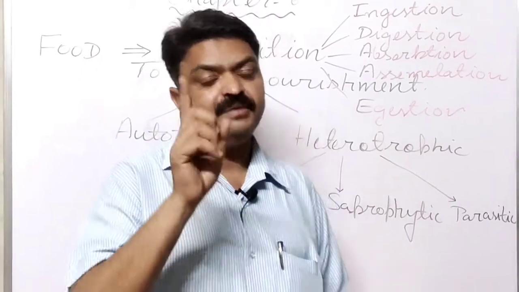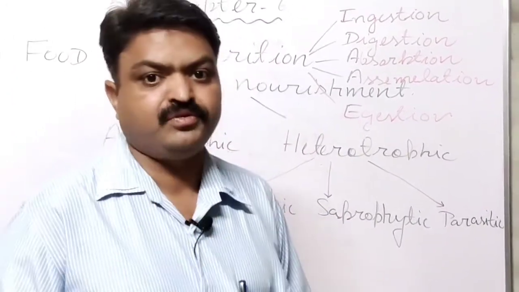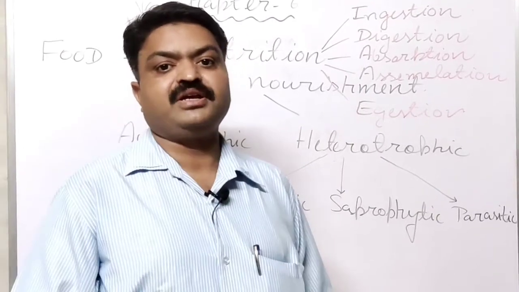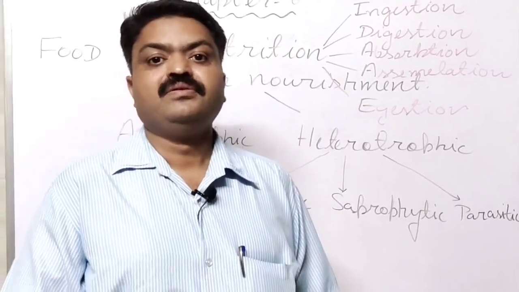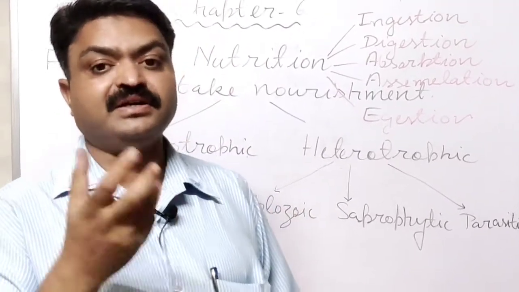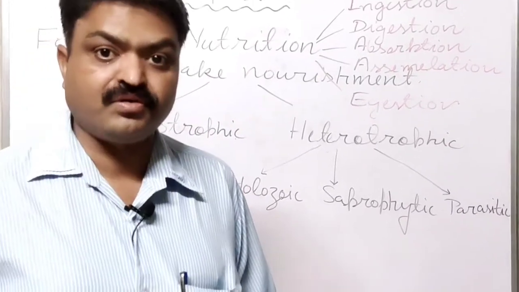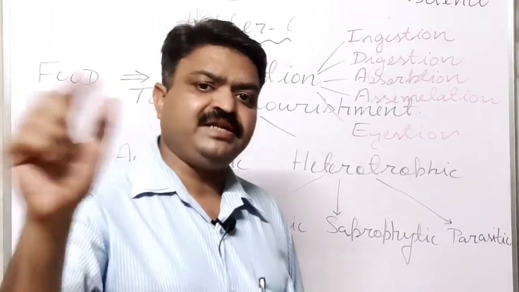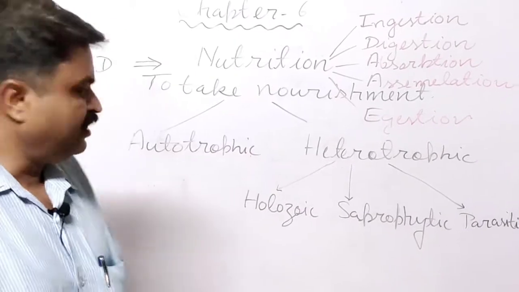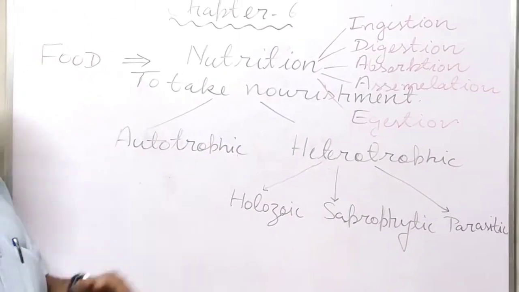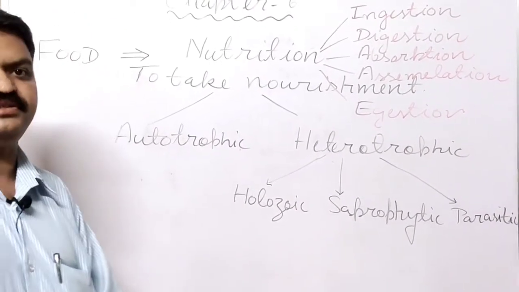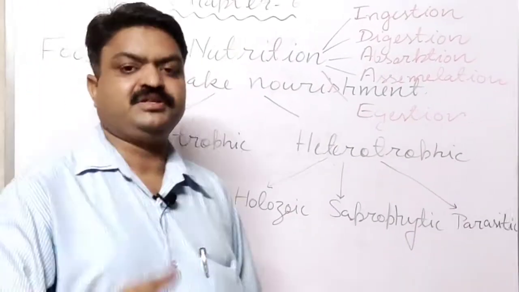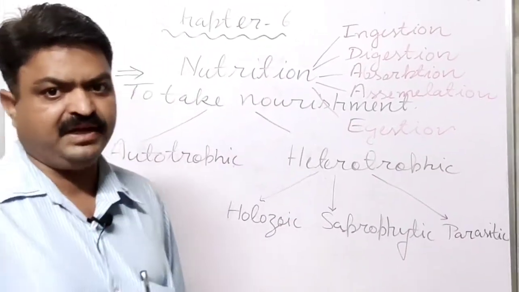Which living organisms make their own food, student? The living organisms that have a greenish pigment in their cells in the form of chlorophyll. The process involved in the autotrophic mode of nutrition is photosynthesis, and about this we will study in detail in our next segment.